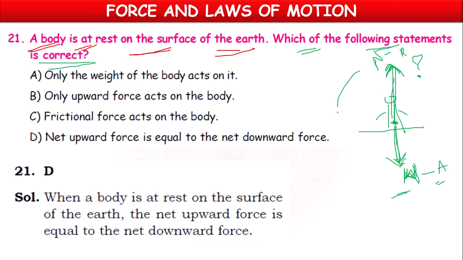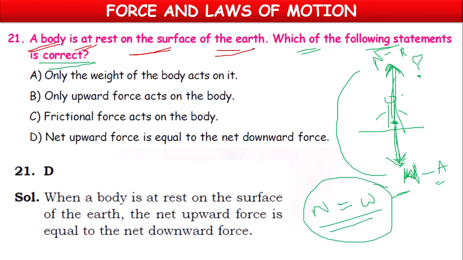These two forces will be in equilibrium. So normal force shown by the ground equals weight of the body shown by the body on the earth. These two are always equal, but act in opposite directions. So two balanced forces act on the body.